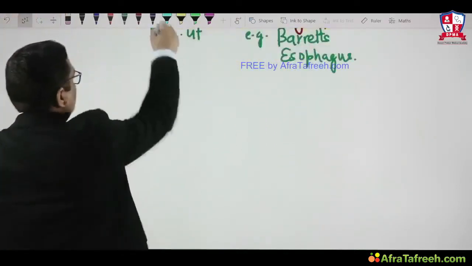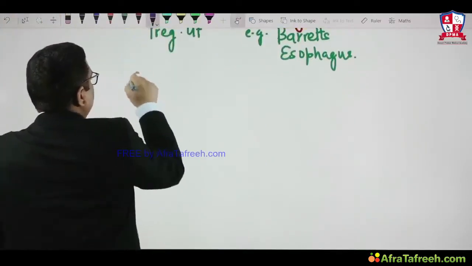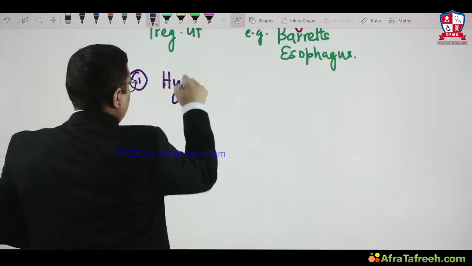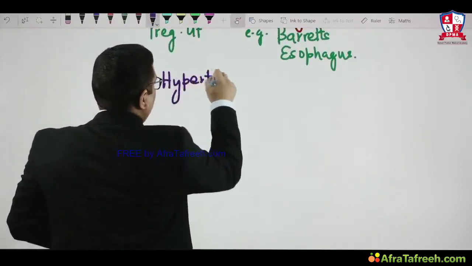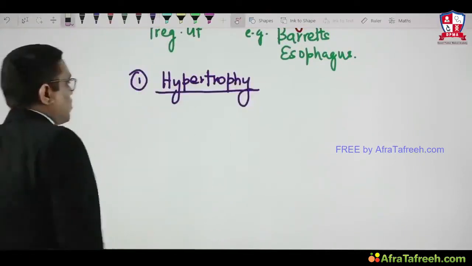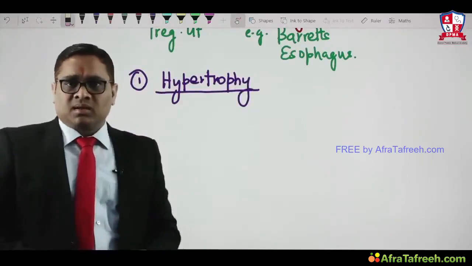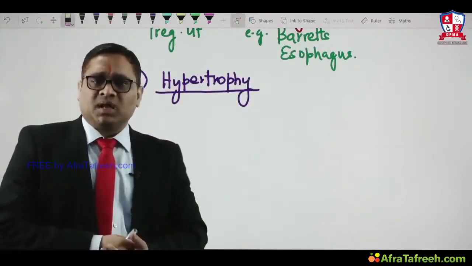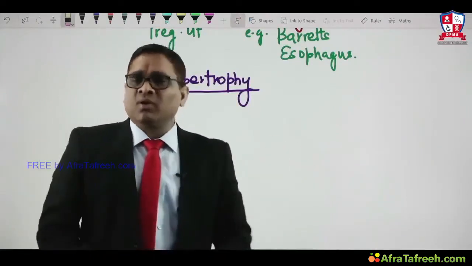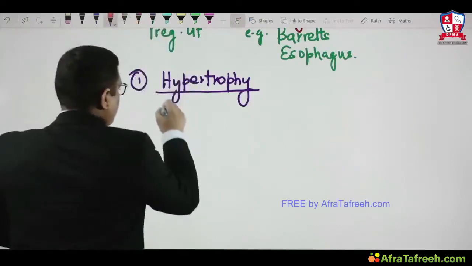The number one example we are going to discuss in cellular adaptation is hypertrophy. What do you mean by hypertrophy? Whenever there is an increase in the size of the cell, and because of the increase in size of the cell, the overall size of the organ will also be increased.